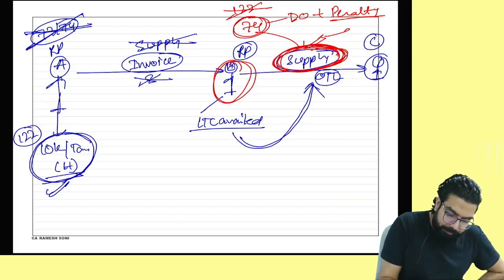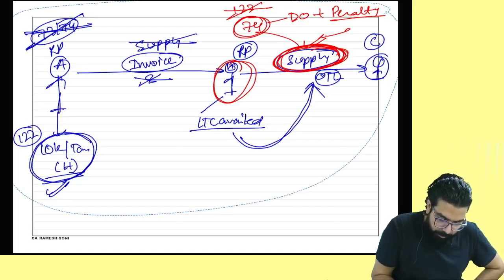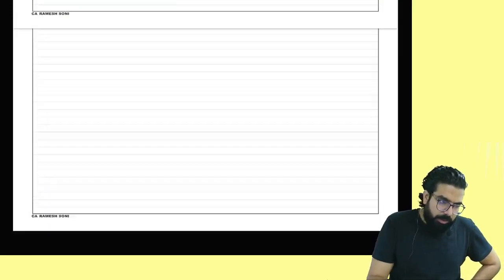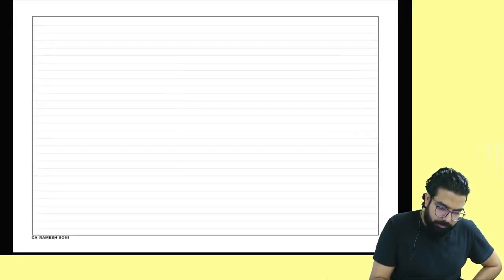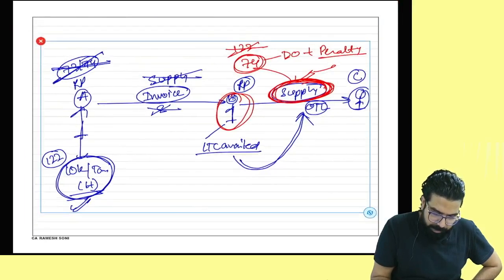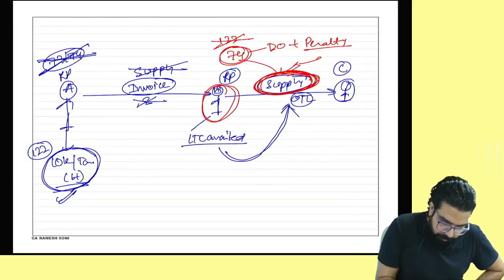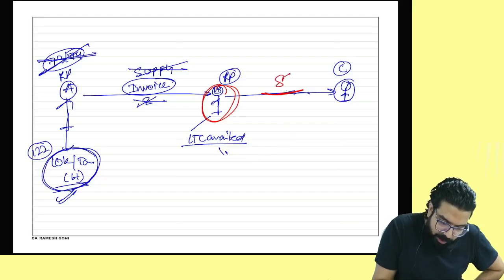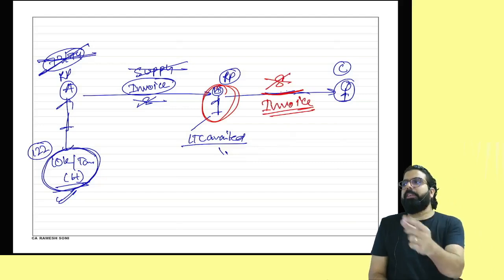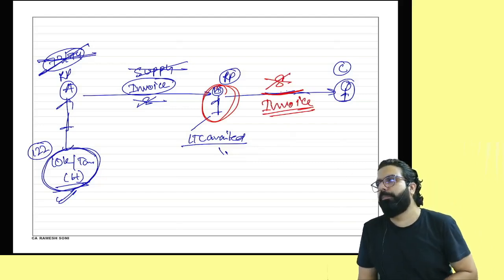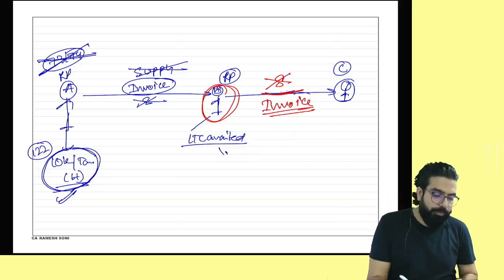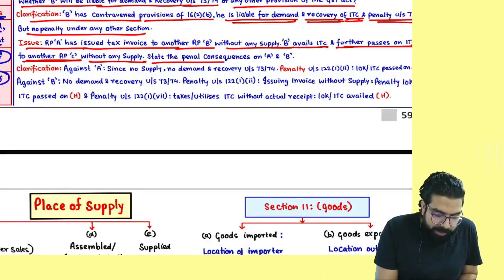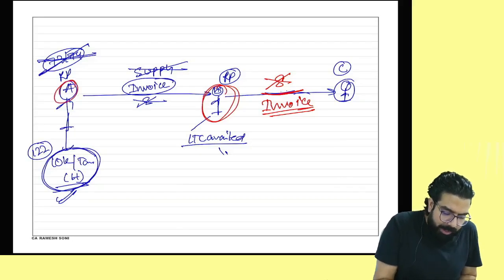People, same question. 1 minute. Everyone here. Now there is no supply. Okay? He went ahead and took the ITC and he also did not do any supply. He gave a bogus invoice. Will 73 and 74 ka proceeding come is my question. Louder. No. So they are going ahead and telling state the penal consequence on A and B.